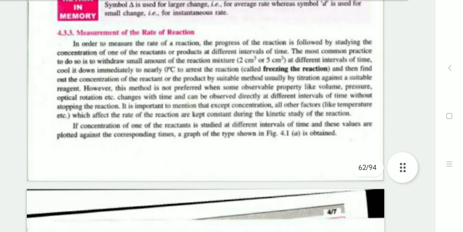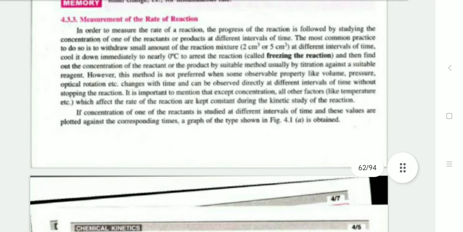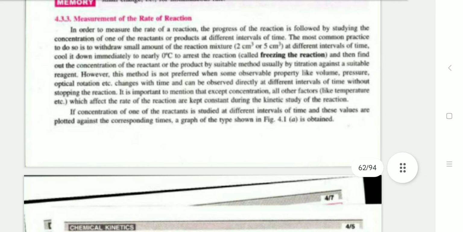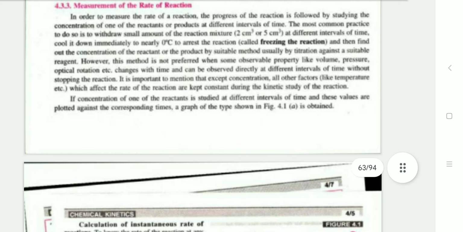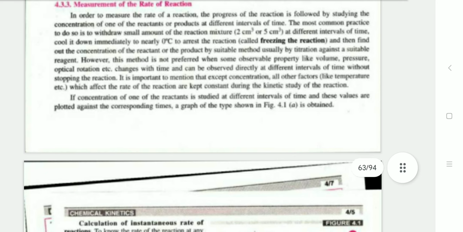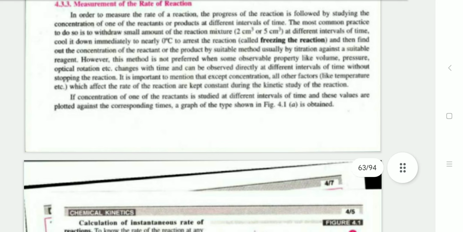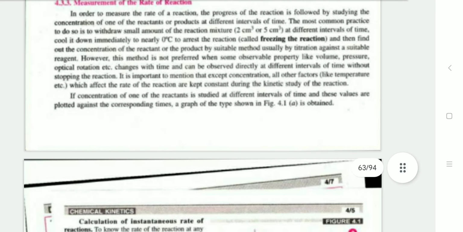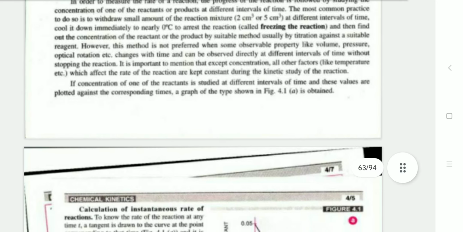In order to measure the rate of reaction, the progress of the reaction is followed by studying the concentration of one of the reactants or products at different intervals of time. The most common practice is to draw out small amounts of the reaction mixture at different intervals of time, called freezing of a reaction, and find the concentration of the reactant or product by a suitable method, usually titration against a suitable reagent. This method is preferred when some variable properties like volume, pressure, or optical rotation cannot be observed directly.